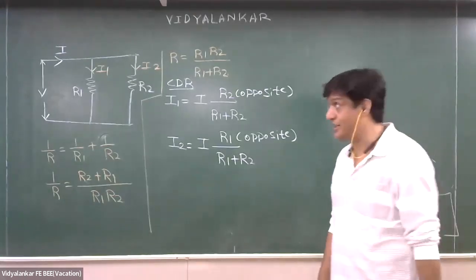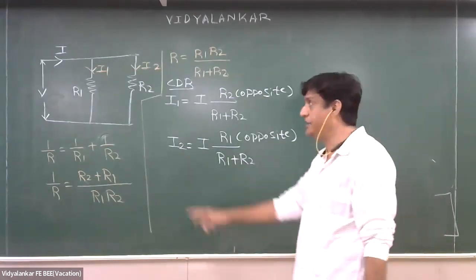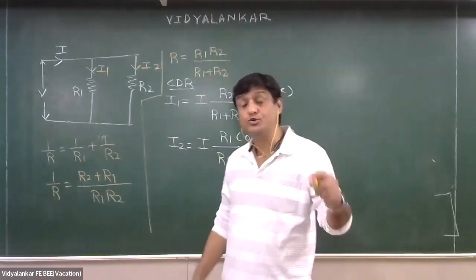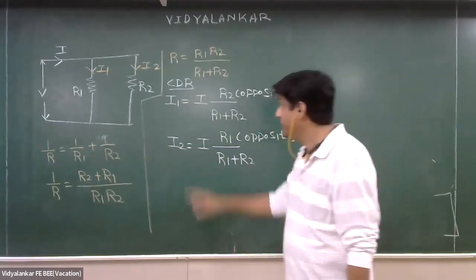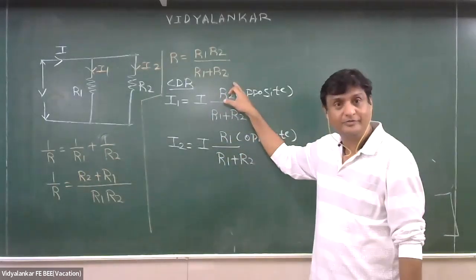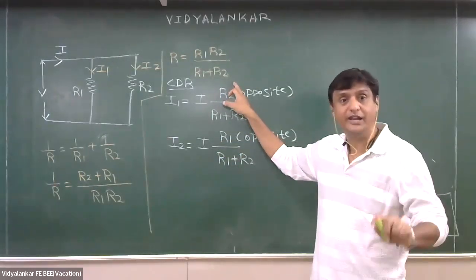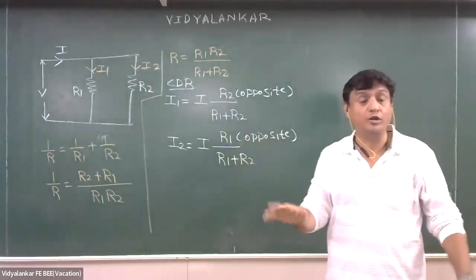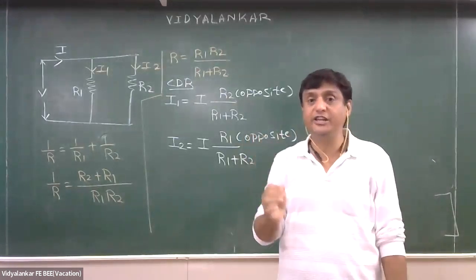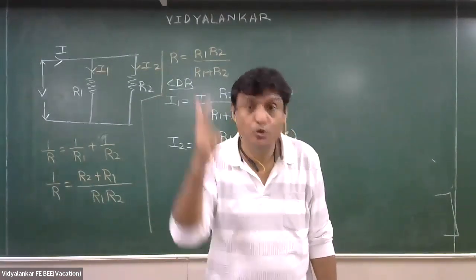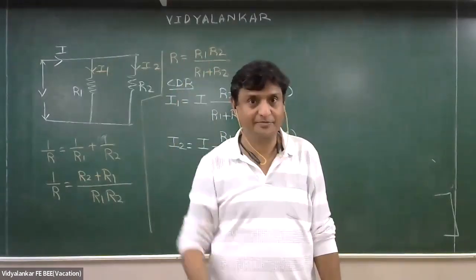देखो अभी गलती क्या हो सकता है? What common mistake that will happen? R1 parallel R2 parallel R3. Some student may end up writing I1 equal to I into, यहाँ पे कुछ लिखेंगे, अपोजिट ब्रांच कोई भी ले लेंगे और यहाँ पे लिखेंगे R1 plus R2 plus R3, which is totally wrong because CDR is strictly applicable to two parallel branches.